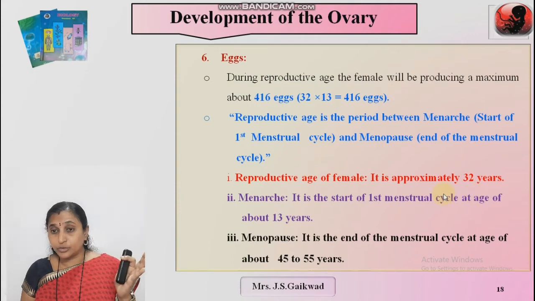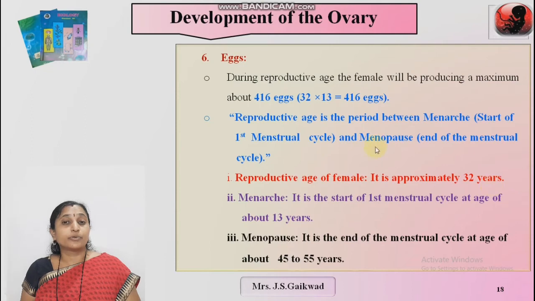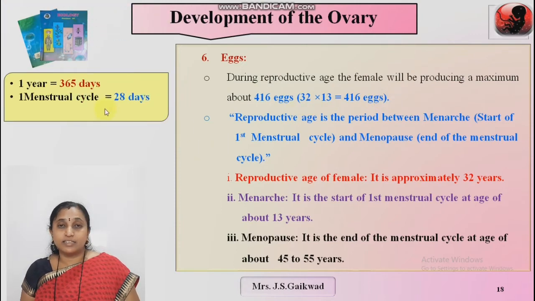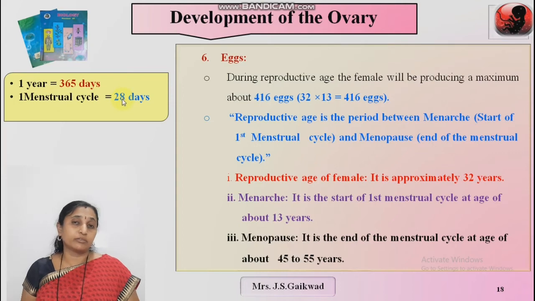During these 32 years, how many eggs does she produce? She produces 416 eggs: 32 multiplied by 13. What is this 13? See the calculations here. 1 year contains 365 days, and the duration of one menstrual cycle, which occurs per month, is 28 days.